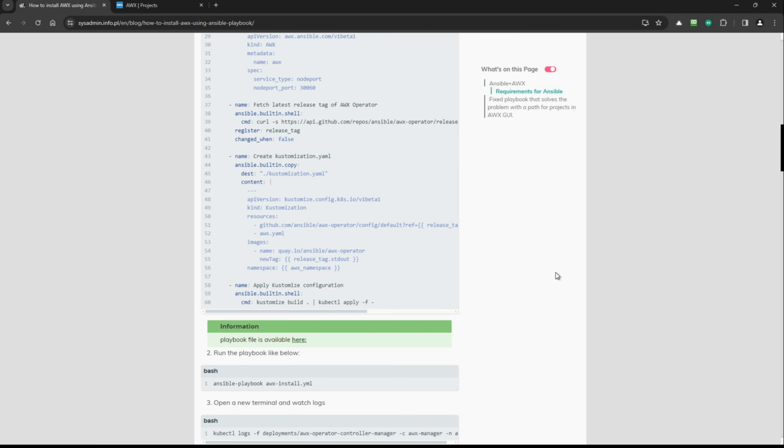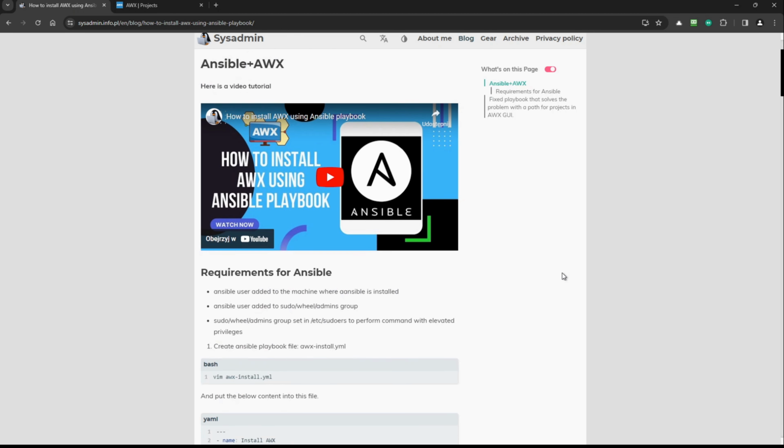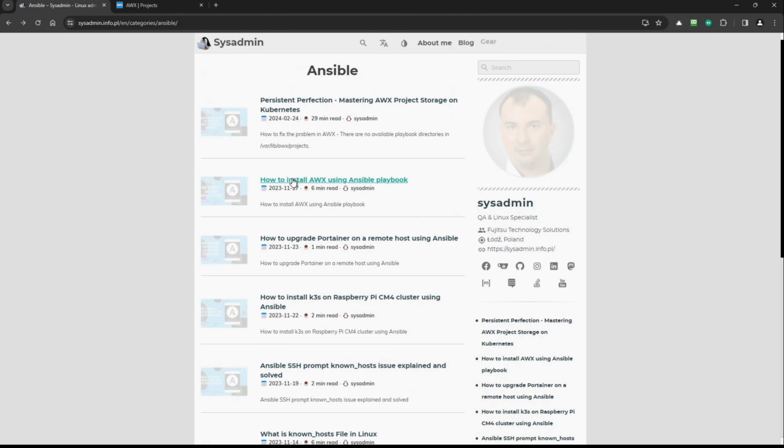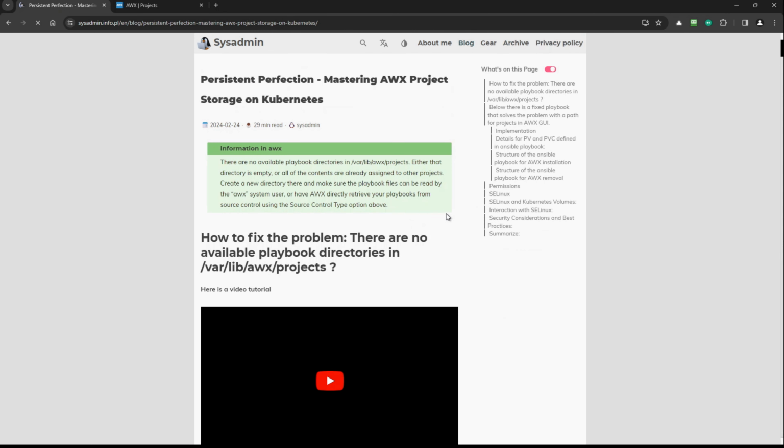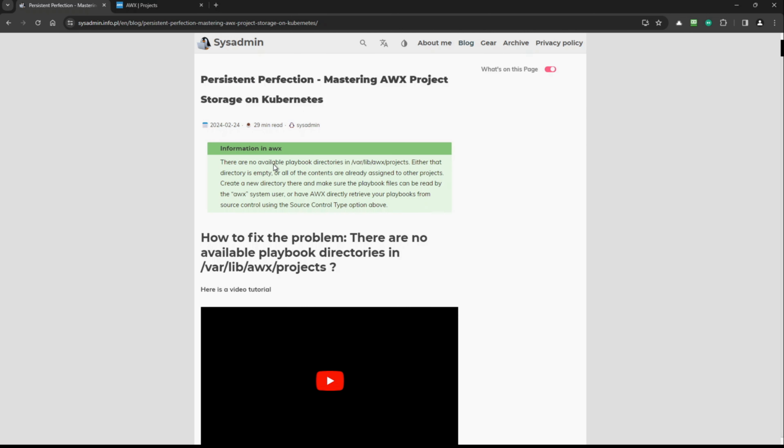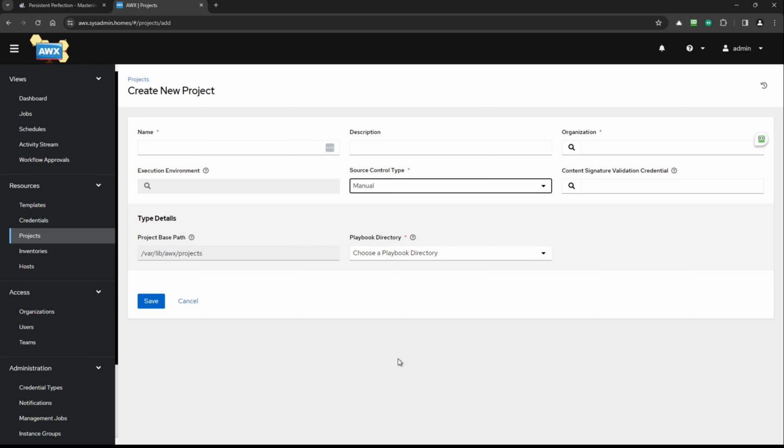playbook. And the problem is related to this, and if you go here and reread once again, you can see there are no available playbook directories. So it is looking for playbooks and it is looking for directories actually. So that's it. Let's go back here.